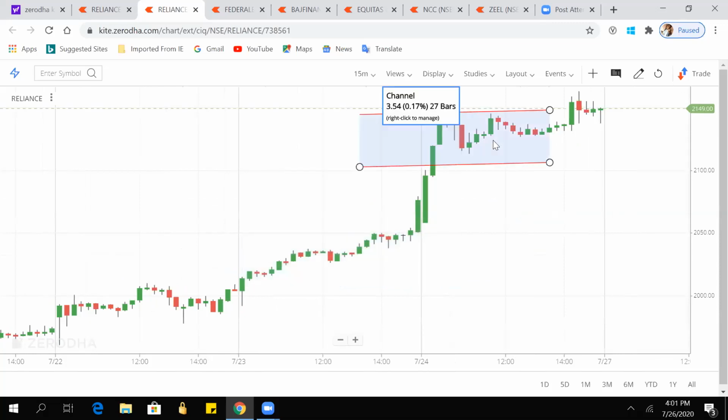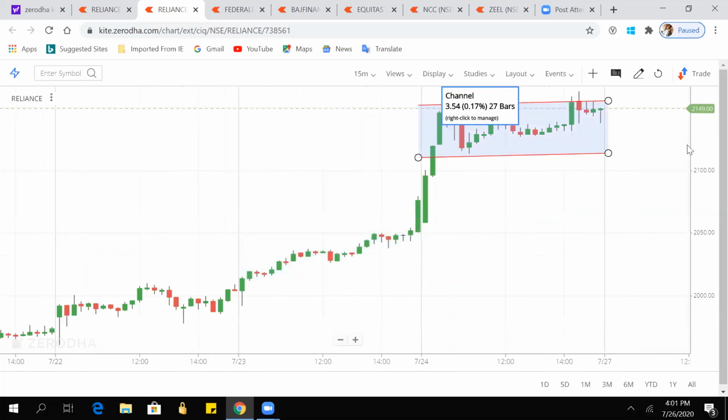And here if we see, it is making a resistance at the 2175 level. Here it came down, again the candle touched there, again the candle touched there, and it is at this level only. So if it breaks 2175, then we can take the entry, or otherwise it is at resistance. So we can short sell also, keeping our stop loss here and target here.